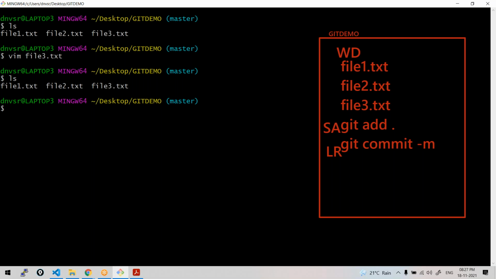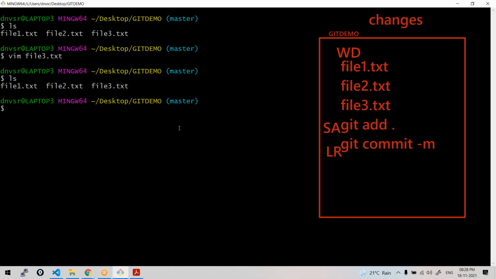In the working directory. Exactly. The point you have to note here is, again, Git works with respect to changes. You have to always remember this. Your change could be creating a new file, or modifying a file, or deleting a file. Git works with respect to the changes. That's all.